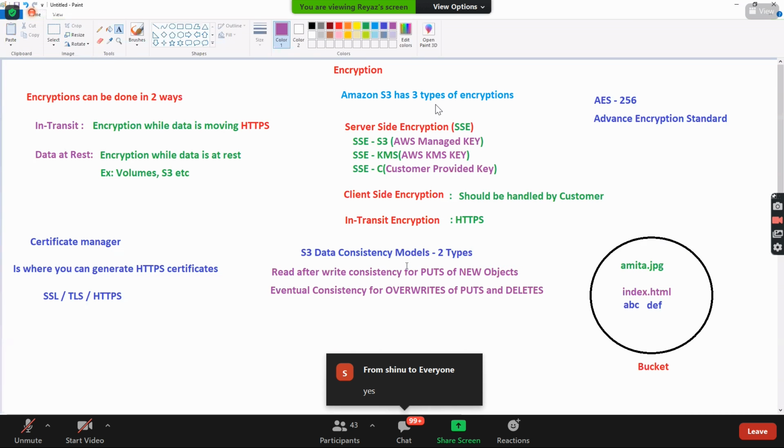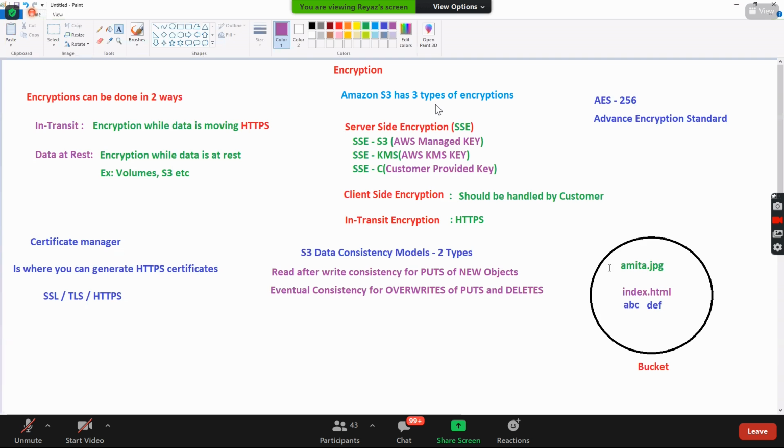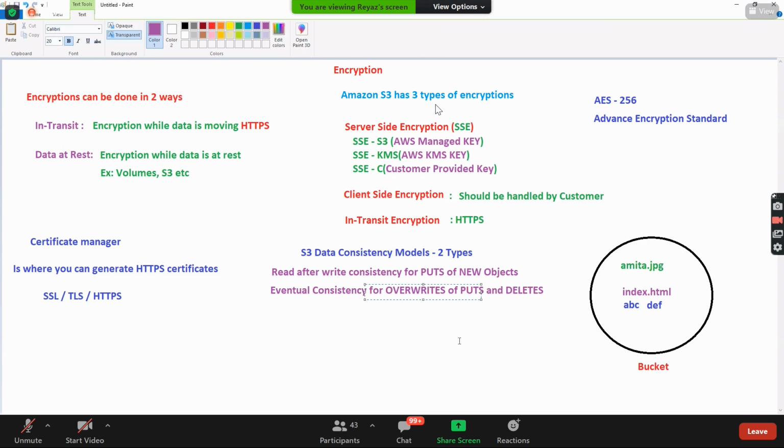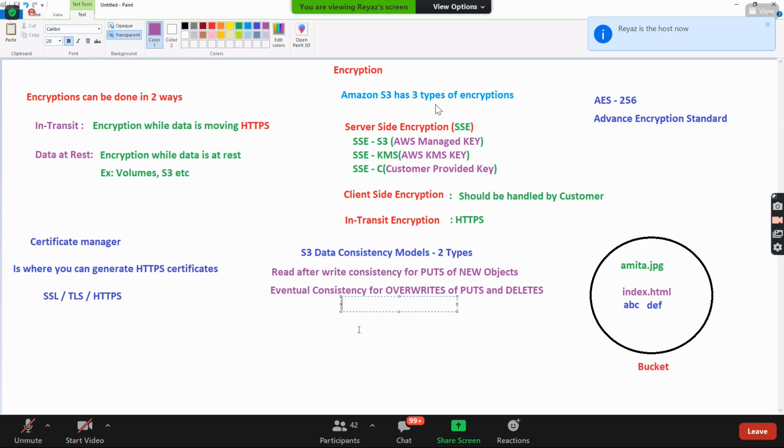Guys, you cannot even change these wordings, because in certifications they will be changing as deletes or updates and all. You should not change it. This is a sure certification question. Just remember like this only. First one is immediately after writing it, immediately you can read it. No lag. Second one is if you are overwriting something or if you're deleting something, it will take some time to replicate, some time for the user to get the latest one.